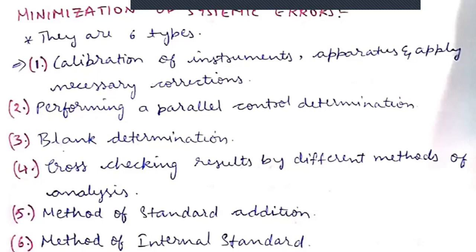We make a solution with that buffer capsule. That solution is giving exactly pH 7. So when it is placed in the pH meter, it shows around 6.88. It is not exactly showing 7, but it has to show 7 only. But it is showing 6.88.